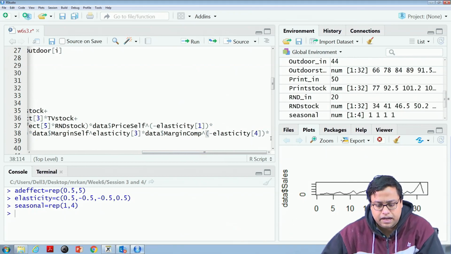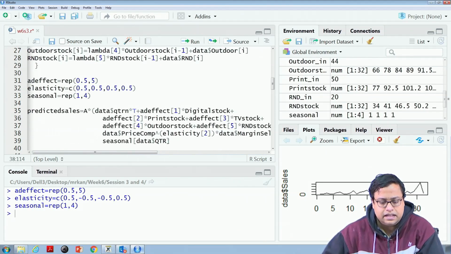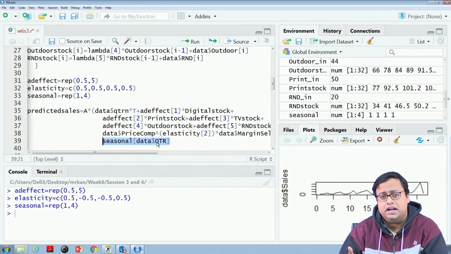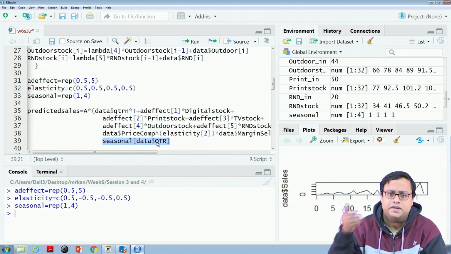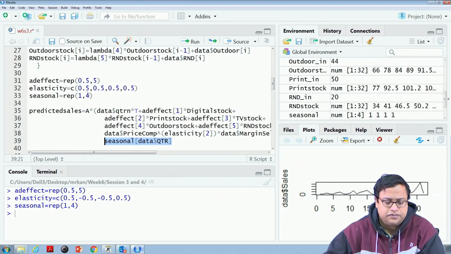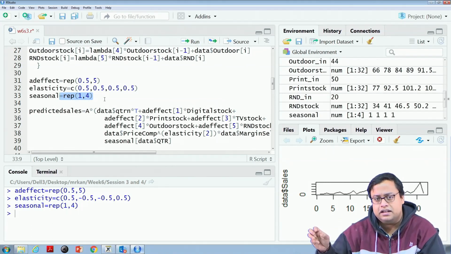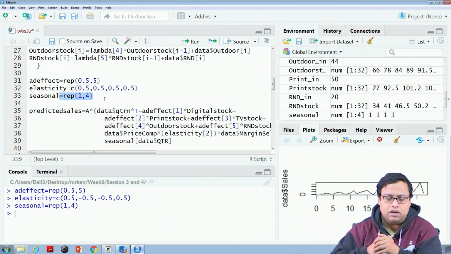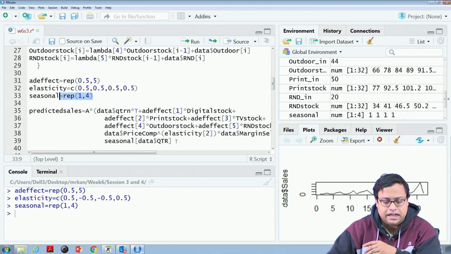Okay. Multiplied by the seasonal component, seasonal within brackets data dollar QTR, not QTRN. So, the QTR variable of data changes 1, 2, 3, 4, then repeats again 1, 2, 3, 4, again 1, 2, 3, 4. If the value is 1, the corresponding seasonal component's first value will be taken. If the value is 2, then the second value is taken. Currently all are 1, but when we do the optimization it will change. So, that is how I will get this, the predicted sales.